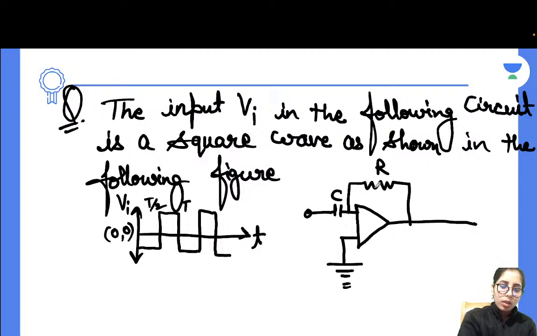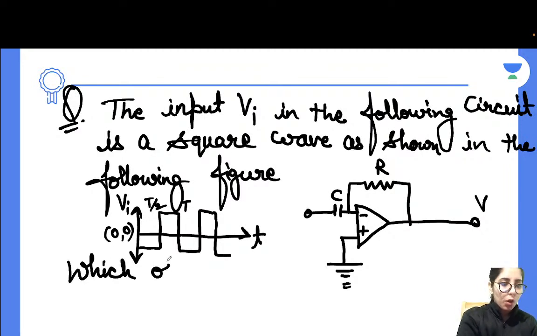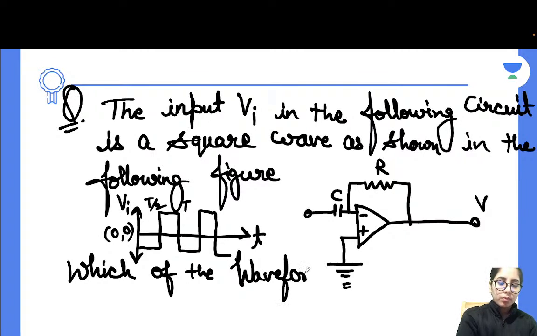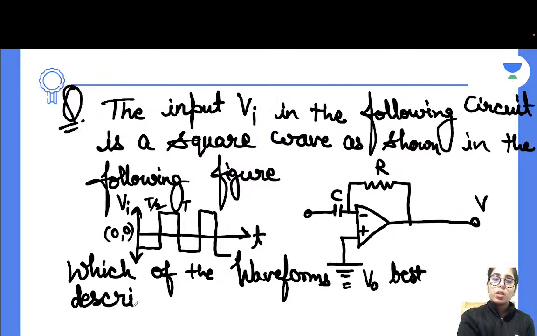This is R, this is negative, this is positive, this is output V. Okay, that's how you are going to have the information given about it. Next, which of the following waveforms V naught best describes the output? I'll be showing you the outputs given in the options on the next slide.